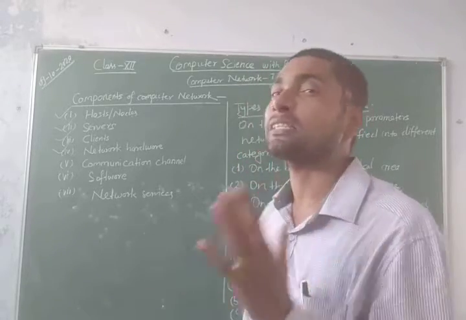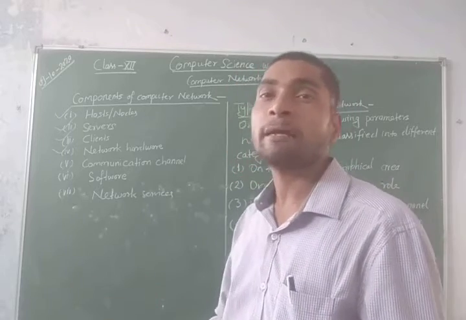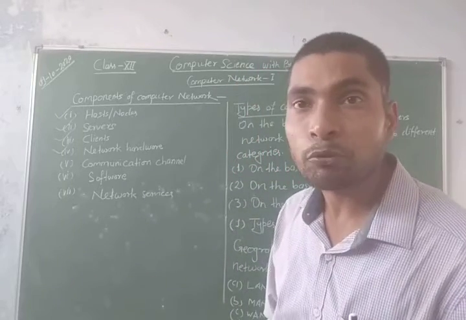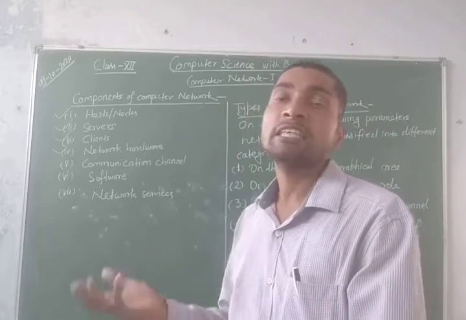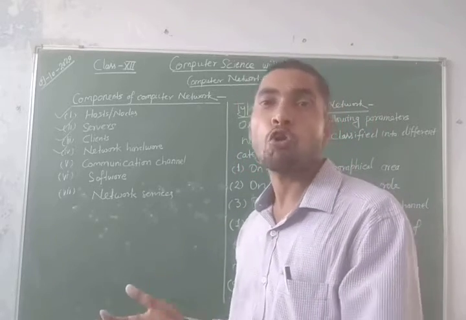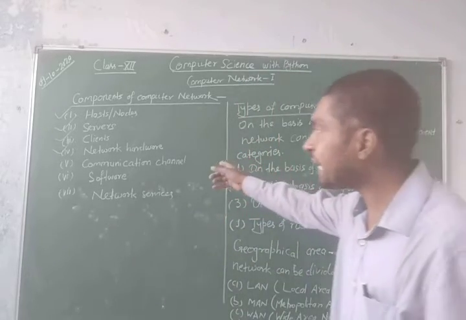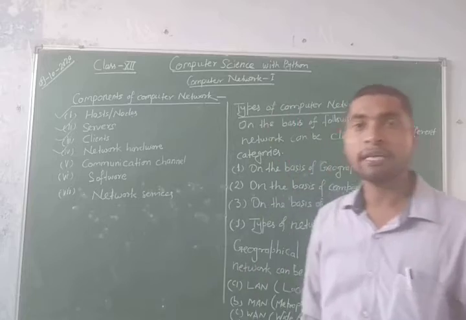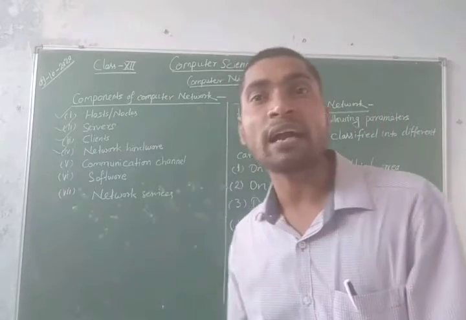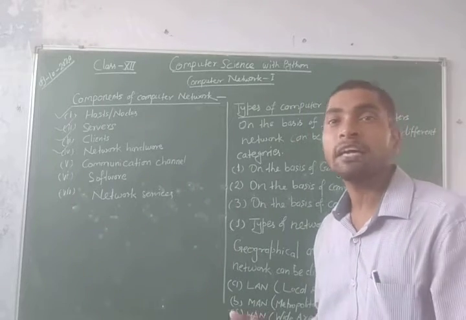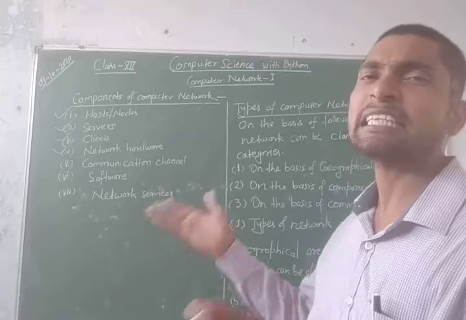Wired means cables. Cables are used to send and receive the signals between the computers. There are different kinds of cables that are used: twisted pair cable, coaxial cable, and fiber optic cable. Alright, and in wireless medium, waves are used. The waves that are used for this purpose are microwave, radio wave, laser wave, infrared wave, etc.